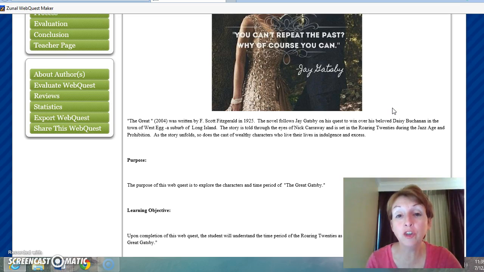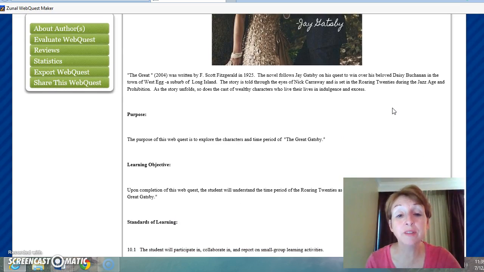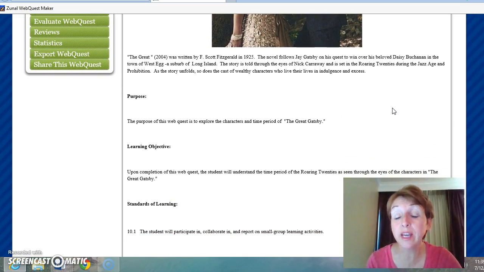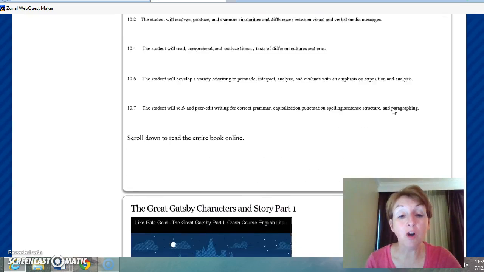And I thought it would be a good idea as we read through the book to actually understand the history that's surrounding the book and sort of work from the perspective of these characters. So basically, the purpose of this web quest is to explore the characters in the time period during the Great Gatsby. So anyway, let's move on.